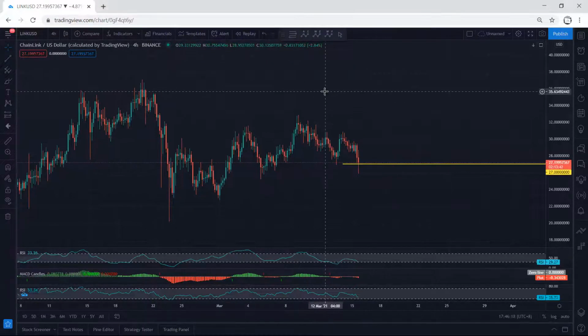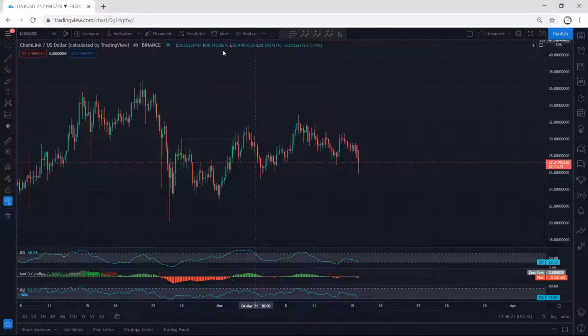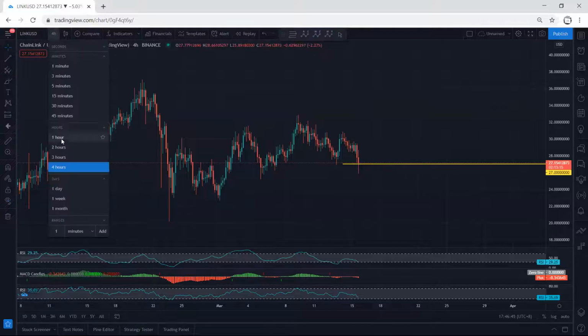But based on the 4 hour chart, we don't have anything. The only thing we can point to is that if we see any reversal with a sharp move correction, we can look for a buy, similar to what we have here. We get a sharp move correction, then from there we start to look for a buy, whether we get any opportunity or not. First of all, we need to wait and see whether there is a continuation, whether the price can break 27 and continue or not.